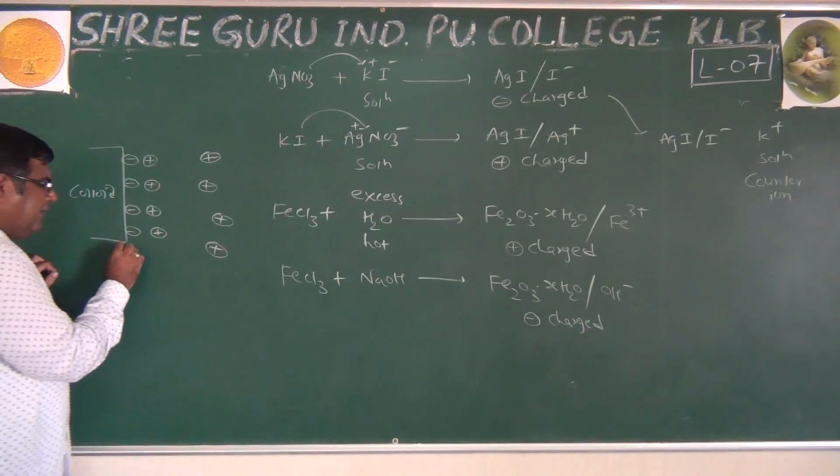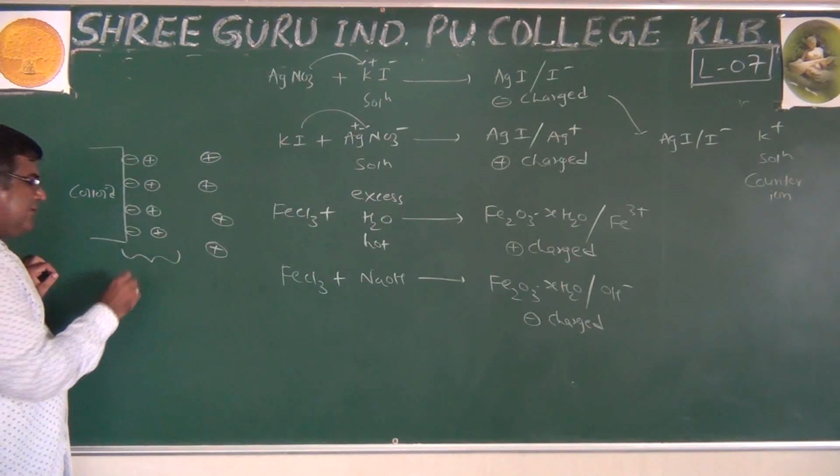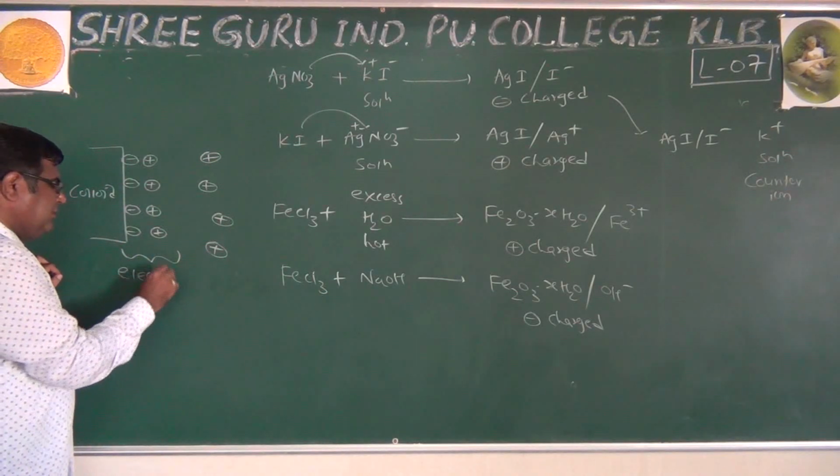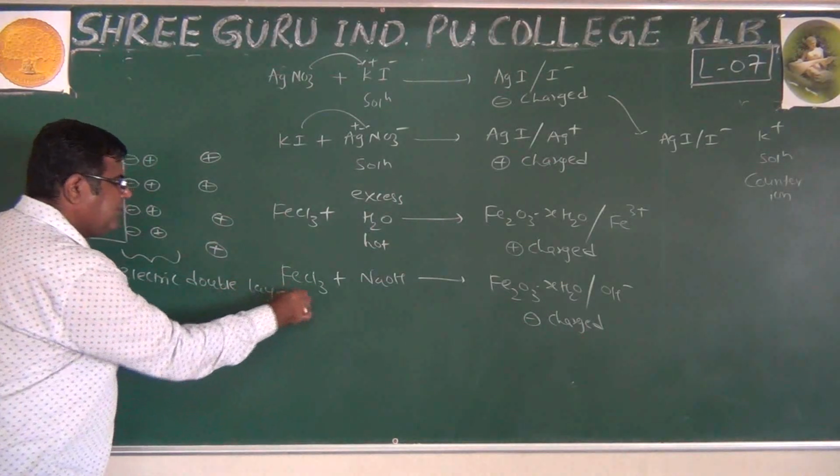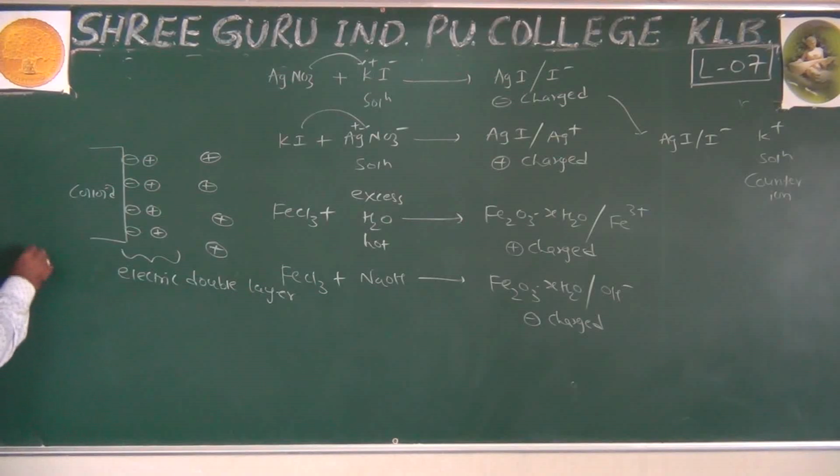So what we are getting here is the electric double layer, discovered by the scientist Helmholtz. That's why it is called the Helmholtz electric double layer.